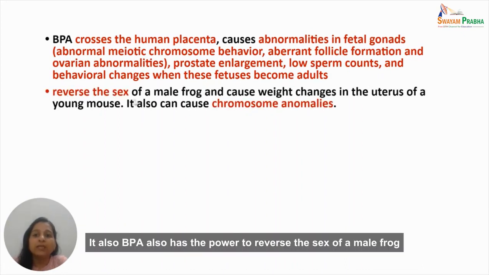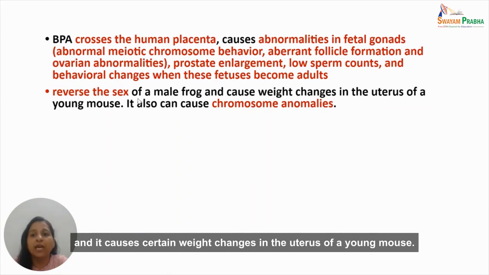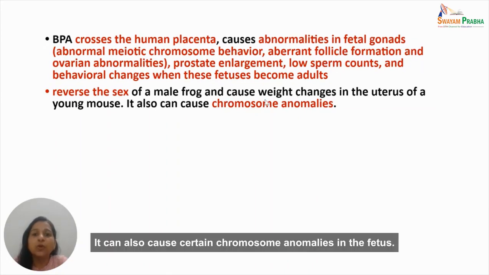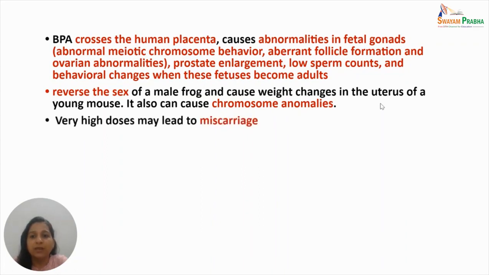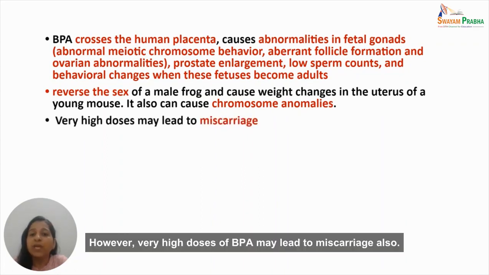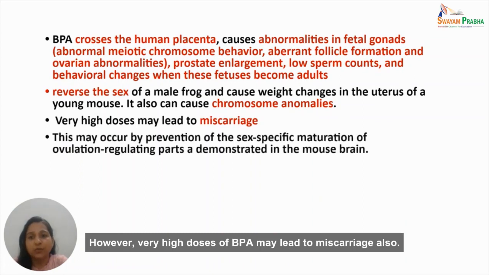BPA also has the power to reverse the sex of a male frog, and it causes certain weight changes in the uterus of a young mouse. It can also cause certain chromosomal anomalies in the fetus. However, very high doses of BPA may lead to miscarriage also.